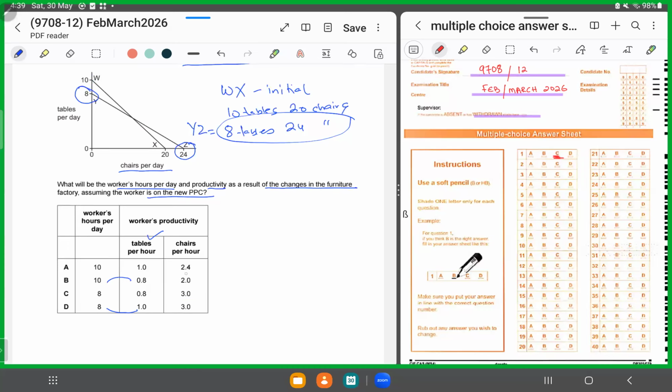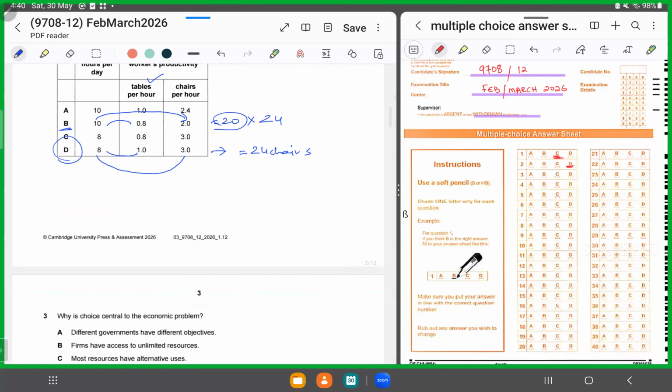So if you look at option B, 10 into 2 would be 20 chairs. But he's not making 20 chairs, he's making 24 chairs. So this means it was 8 hours into 3 that was making him produce 24 chairs. It's option D. That means he was working for 8 hours. That is why he was producing 8 tables and it caused him to produce 24 chairs. So for number 2, we'll shade in D as our response.